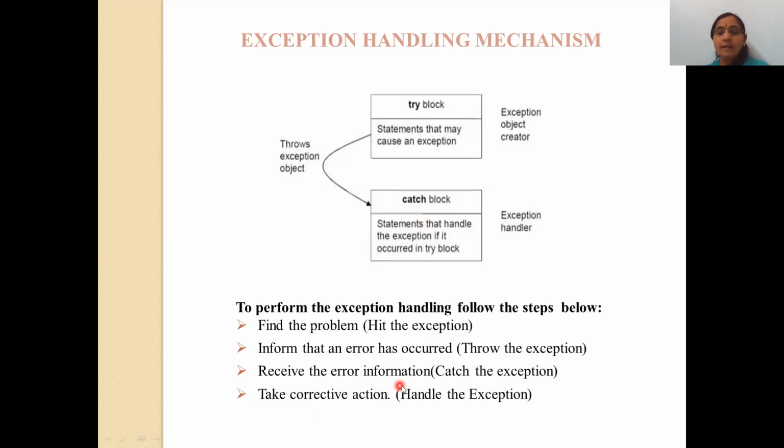Then receive the error, means catch. What is the function of the catch block? Only to receive the error, receive the exception object. So that's why this is the third step. And the fourth step is handle the exception, means you print the message and take the corrective action. This is called handling the exception. So these are the basic four steps regarding the exception handling mechanism.